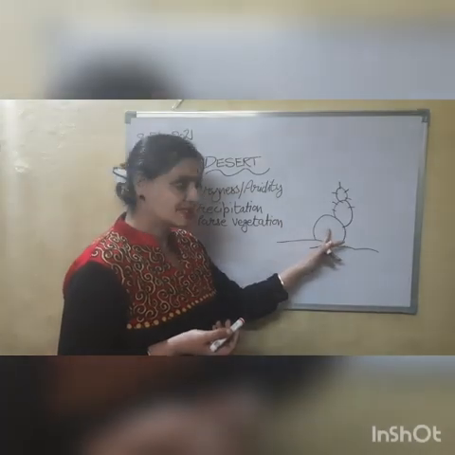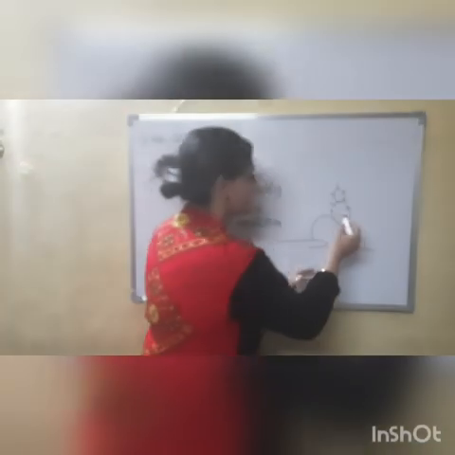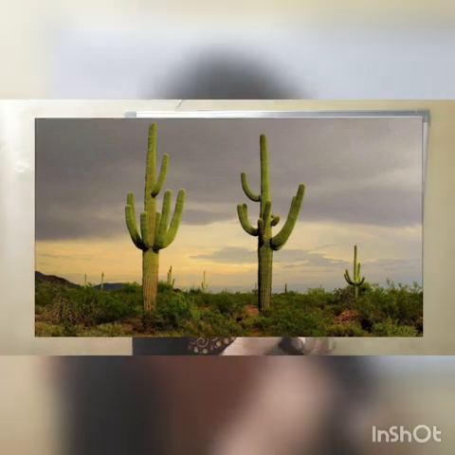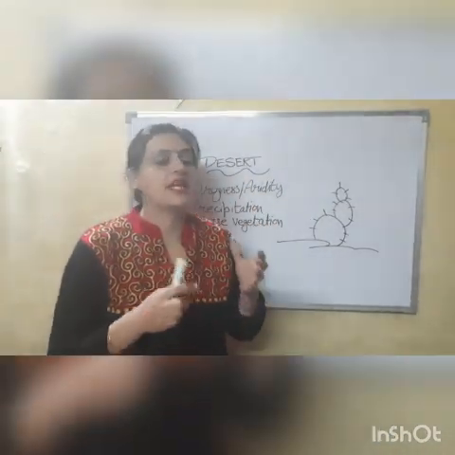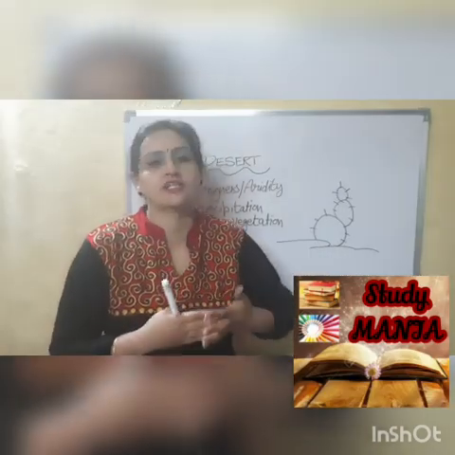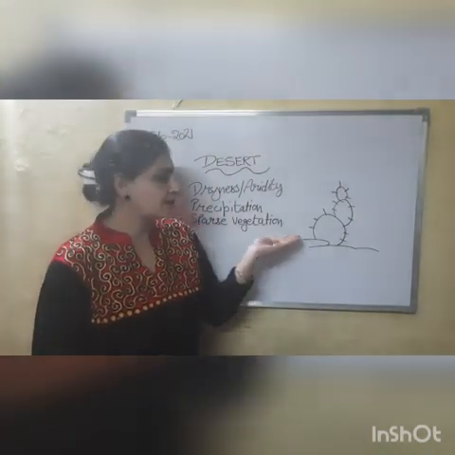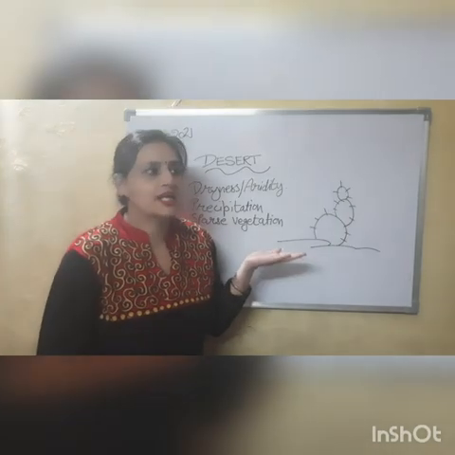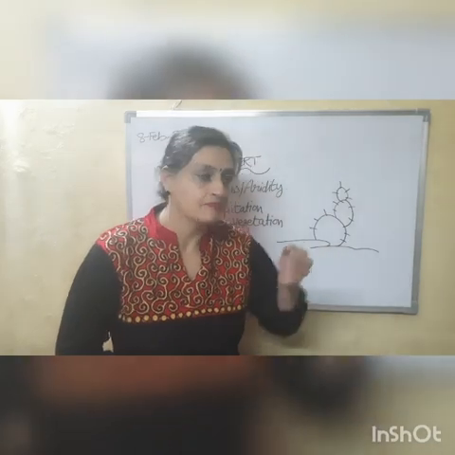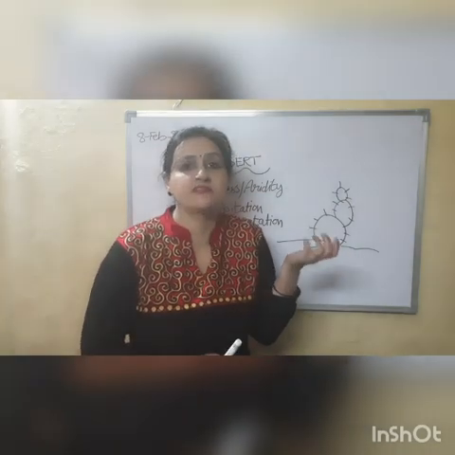Now you say this is the stem. Actually it is not the leaf of this vegetation, and thorns are found. Now these thorns are actually the leaves, and they have minimized the surface area, reason being that they want to prevent the loss of water through transpiration, because very less rainfall. So the plants found in this region cannot afford to lose water on account of transpiration. That's why the surface area has reduced, because the leaves have taken the shape of spines.